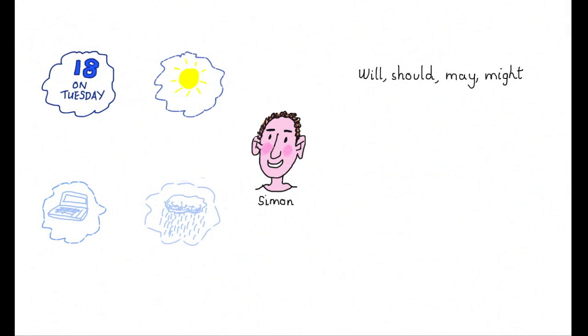Hello, this video is about will, should, may and might, different ways of looking at the future, and this time the future of probability. And it ranges from maybe something like 100%, which is pretty well certain, through to 25%, which is not very likely at all.